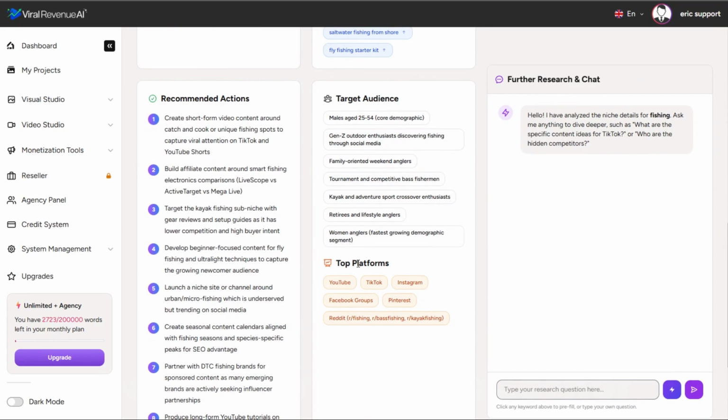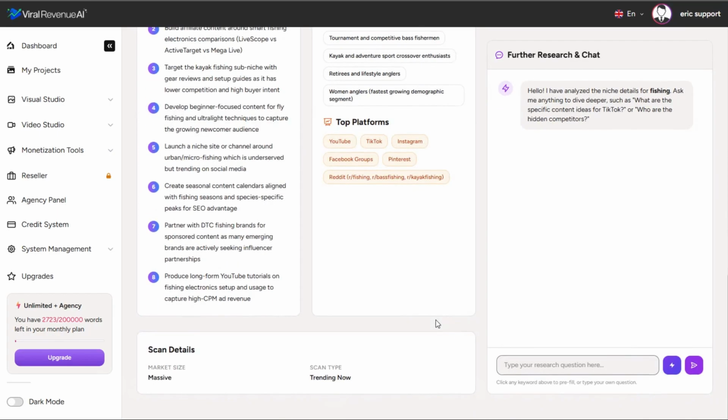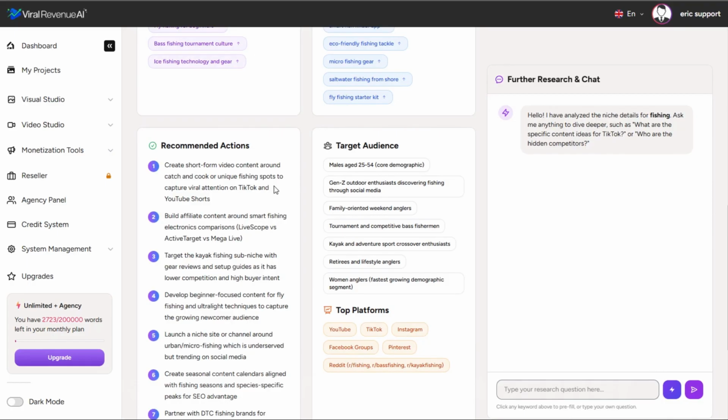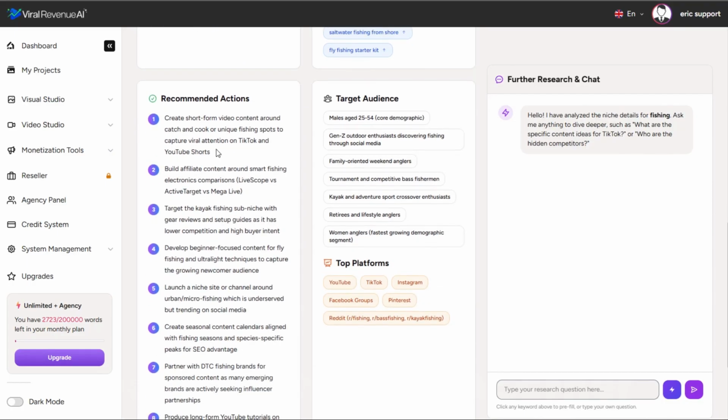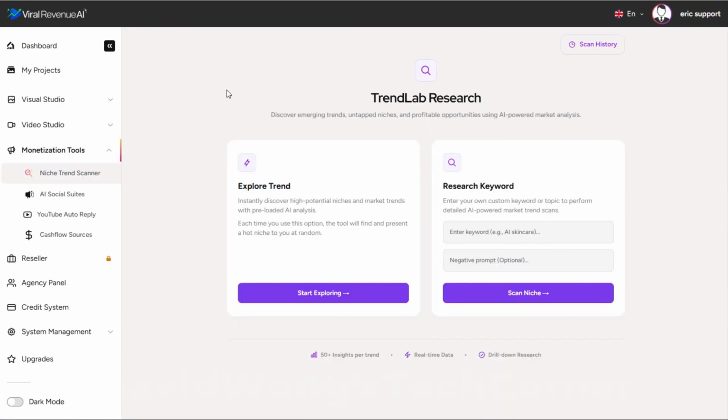that you can use to research absolutely any kind of niche, and it gives you demographics that you might want to look at targeting or researching further, platforms where you might want to grow that audience, and additionally, specific recommended action steps. So a really cool tool specifically designed to help you find profitable niches, not just any niches, but find whether it is profitable, and whether it is one that is going to be easy to break into or very difficult to break into.